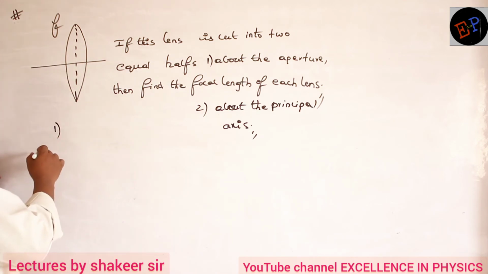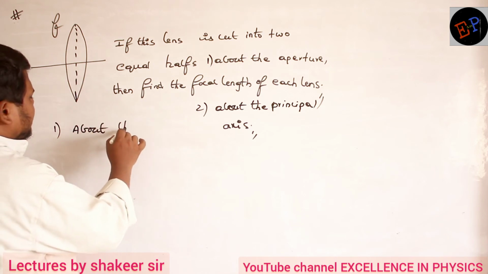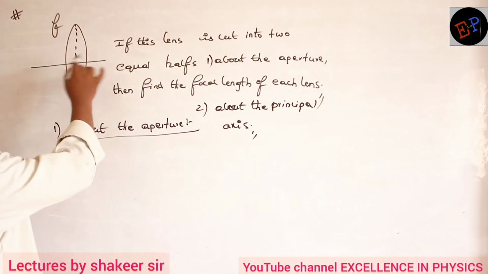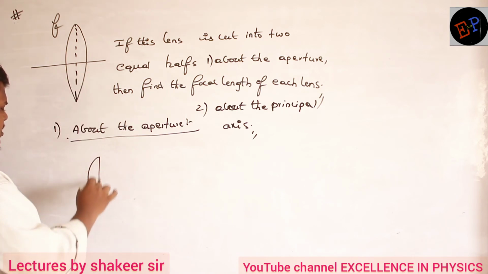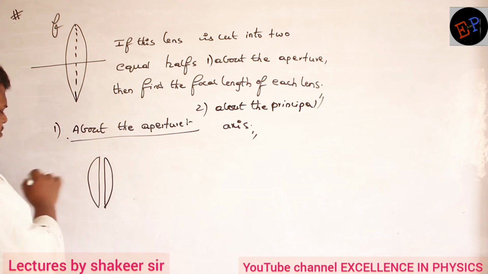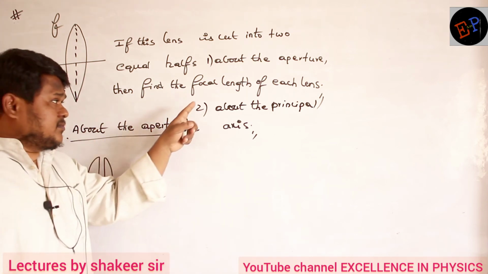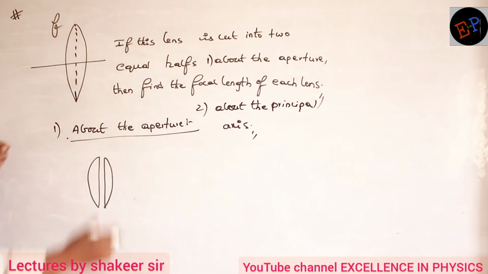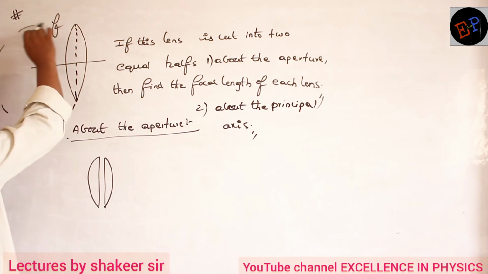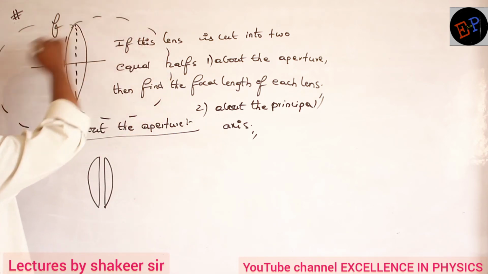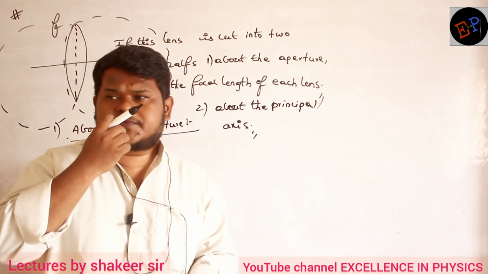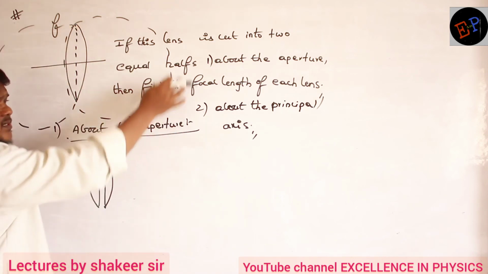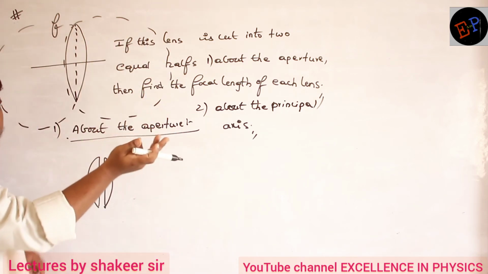First let us take the first condition, about the aperture. Okay, ma? About the aperture. If I cut the lens about the aperture, then 2 equal plano convex lenses will be formed, no? And he is saying 2 equal lenses, equal halves. Equal halves means the radius of curvature of this part and the radius of curvature of the second part are the same. Then only I can cut into 2 equal halves, no? If I cut the lens into 2 equal halves, it means the radius of curvature of the first surface and the radius of curvature of the second surface must be equal.